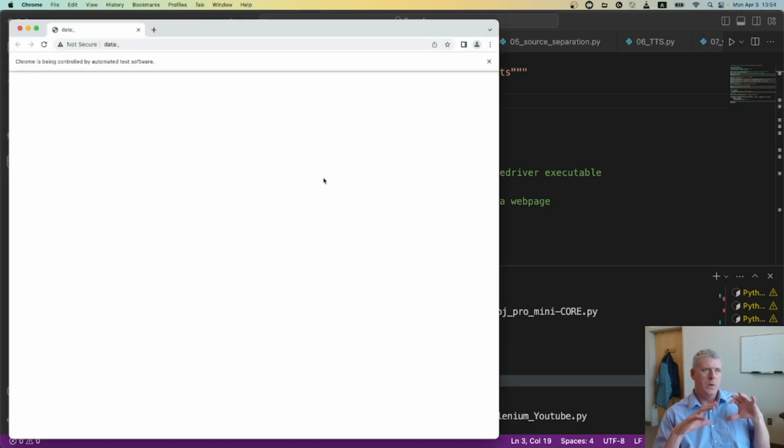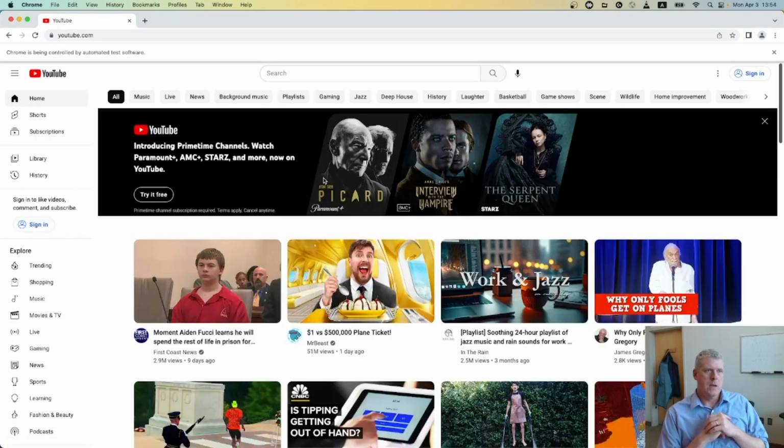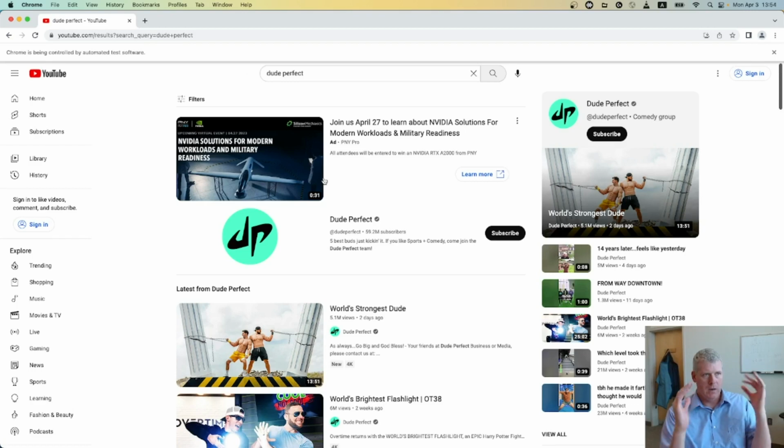Right now it opened up a Google Chrome window. Now it's going to maximize it. Now it's going to go to youtube.com. Good. Now it's going to type in Dude Perfect in the search bar at the top. Now it's going to click the magnifying glass button on the right side of that box to actually search for Dude Perfect. Here we're at the Dude Perfect results.